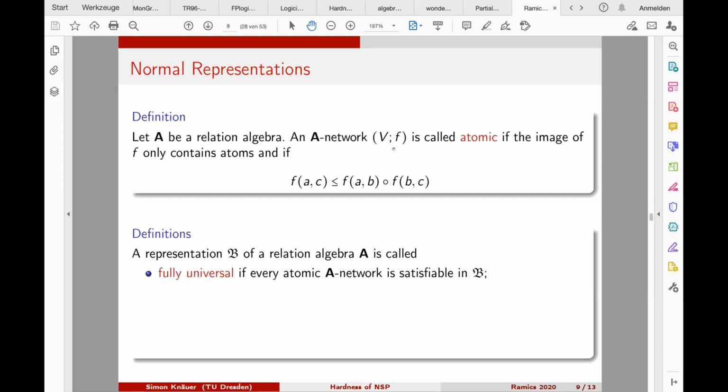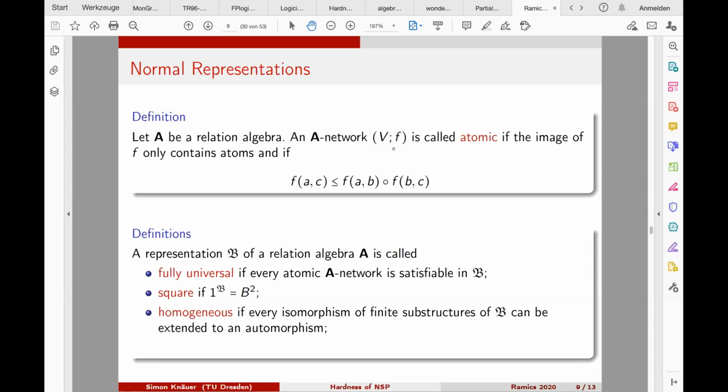And if a structure B, a representation of a relation algebra, satisfies every atomic A network, so is very, very, very large or rich in some sense, then we call it fully universal. And we call it square if the maximal element of the relation algebra is full B square. And a structure is called homogeneous if every isomorphism of finite substructures can be extended to an automorphism.